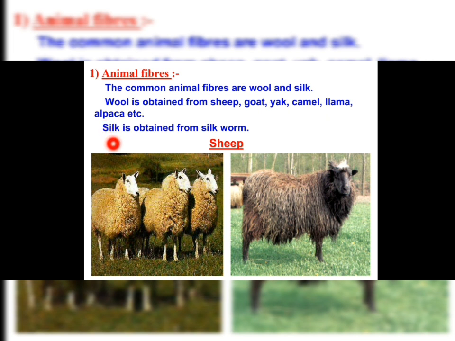But now silk. Silk is obtained from the silkworm. So what is the silkworm? How does it look? It is given in the next slide.